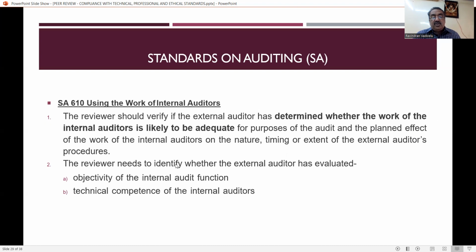Then the reviewer needs to identify whether the external auditor has evaluated objectivity. That is, evaluation by the external auditor is a must for the objectivity of the internal audit function, for what purpose they have carried out the internal audit, and what the technical competence of the internal auditor is. So the external auditor has to even verify the technical competence of the internal auditor. If the internal auditor is appointed just like that, that will not be enough and will not be considered.